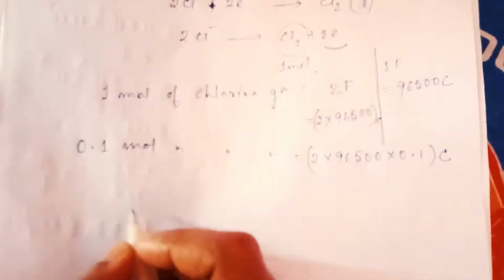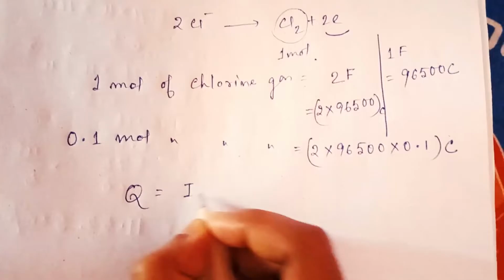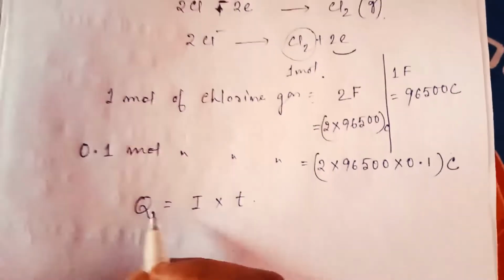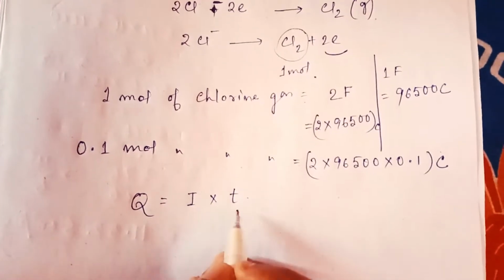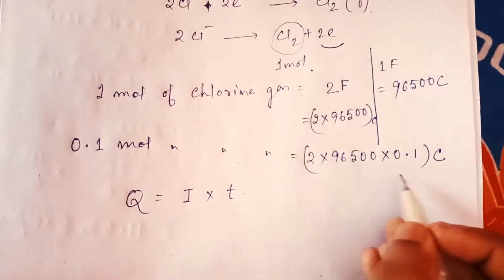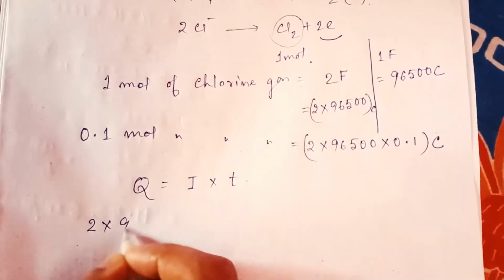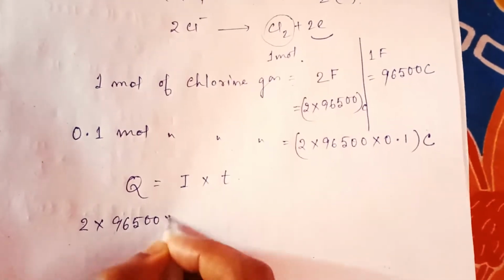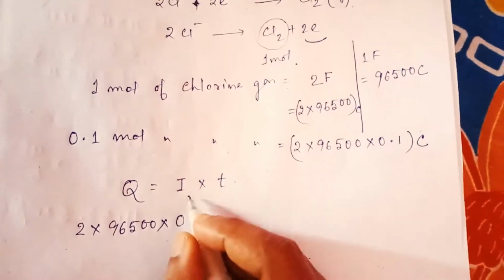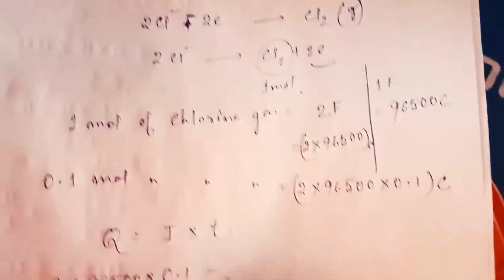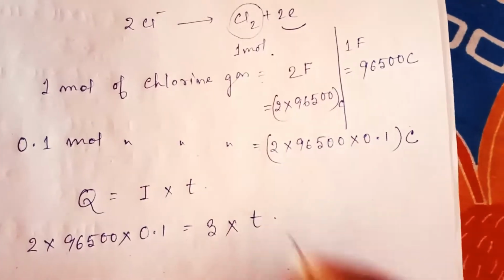So we know the formula Q equal to I into T. Okay, Q is the charge, I is the current, and T is the time. The charge is this much, so put this value, 96500 into 0.1. I value is 3 ampere, so 3 into T you have to calculate.